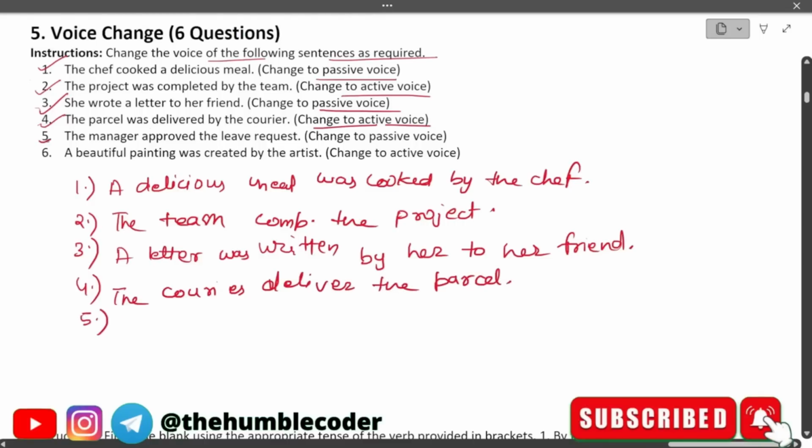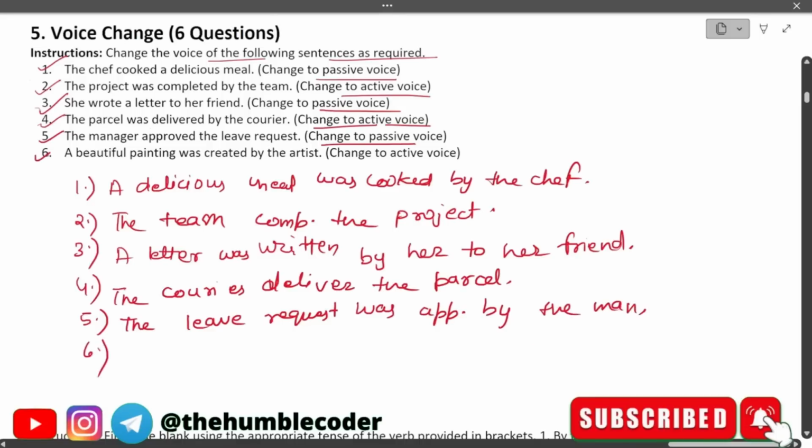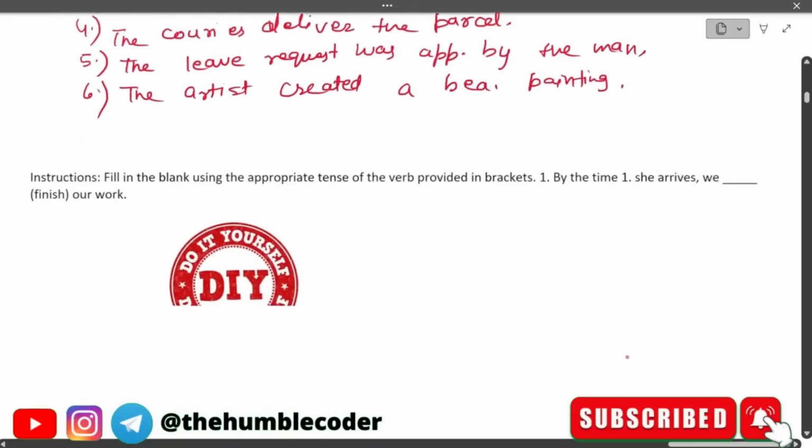Question 5 is, the manager approved the leave request. We need to change it to passive voice again. The answer will be, the leave request was approved by the manager. Next up we have the 6th question, which is, a beautiful painting was created by the artist, and we need to change it to active voice. The correct answer will be, the artist created a beautiful painting. So hope you have got a clear understanding of these types of questions too. Now let's quickly move on to the next one.